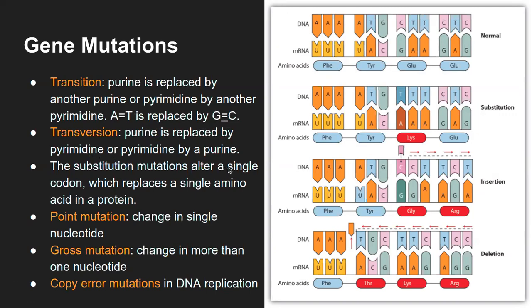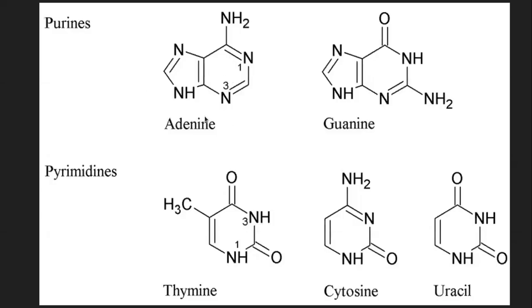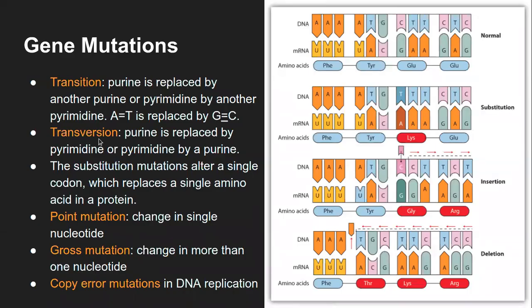That means instead of adenine or guanine, it will have thymine or cytosine, or the other way, a pyrimidine is replaced by a purine. If the sequence has thymine or cytosine, it will change to adenine or guanine. So it is changing across purine and pyrimidine. That is transversion.